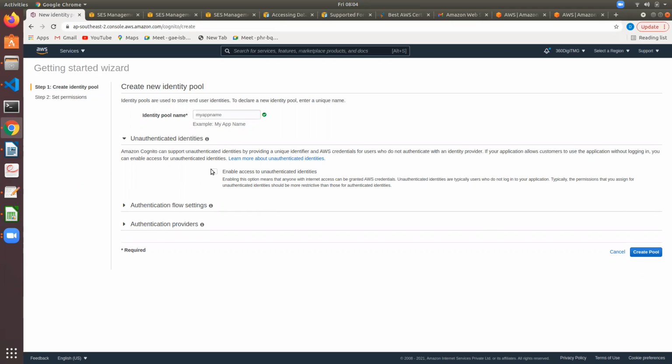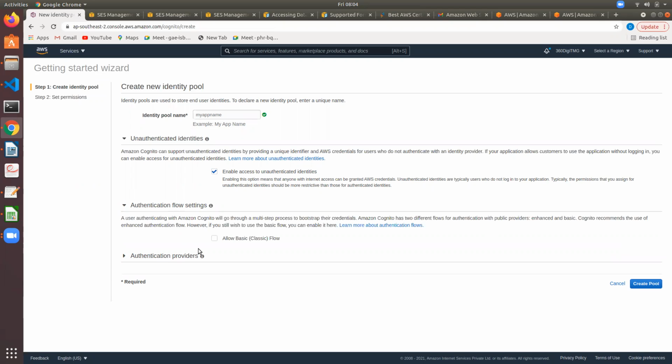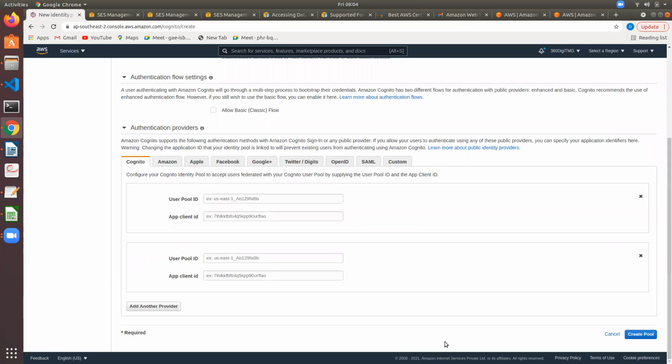Enable access to unauthenticated identities also. See here, this is what identity pools allow us to do. These are authentication providers. Say a user, if he is registering by giving all the details, you can add, sorry, there is disturbance from outside.